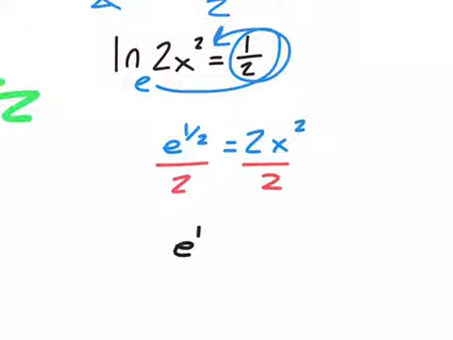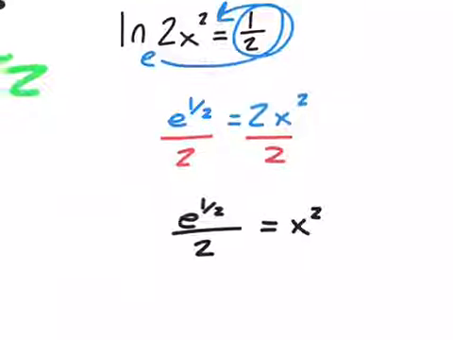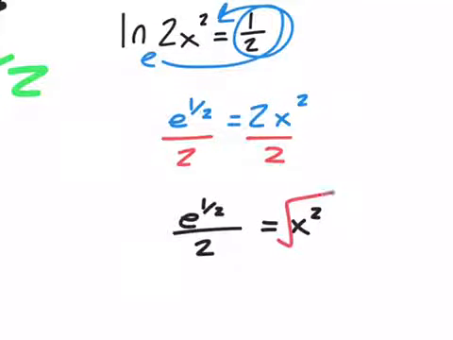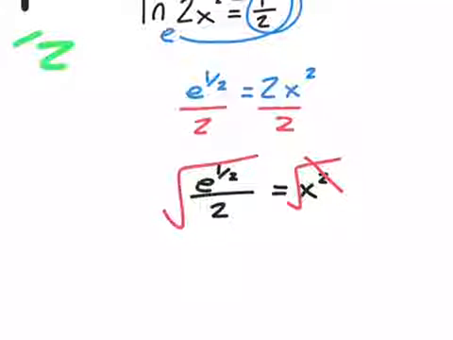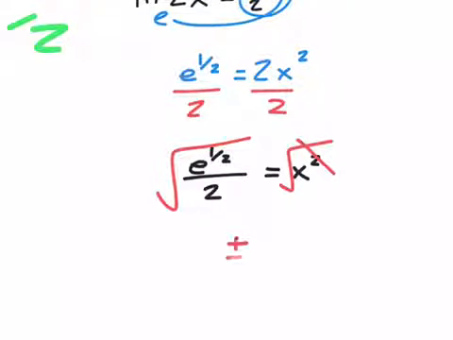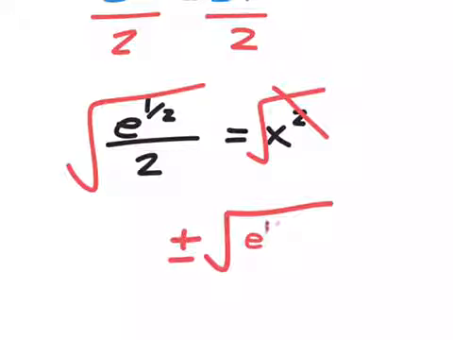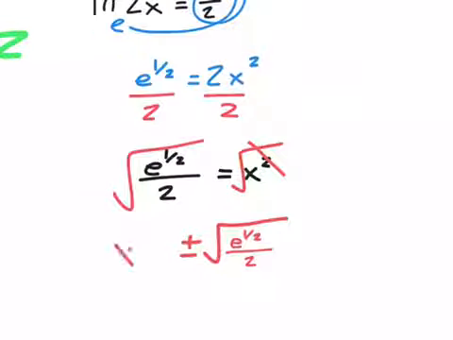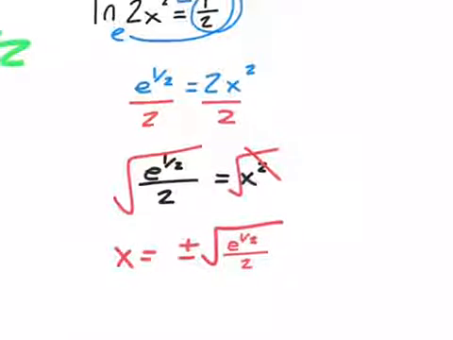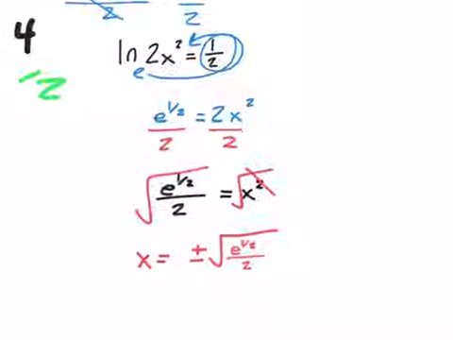So I'd have e to the 1/2 power divided by 2 is equal to x squared. And then we'd square root both sides, which would leave us our answer. And we have to check to see if one of these is extraneous or not. But plus or minus e to the 1/2 power over 2. All right, and I'll show us how to check this one on the calculator.